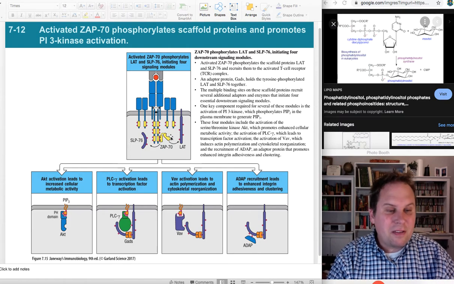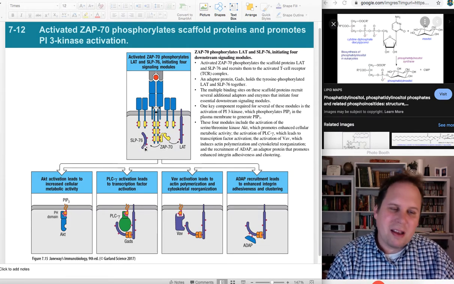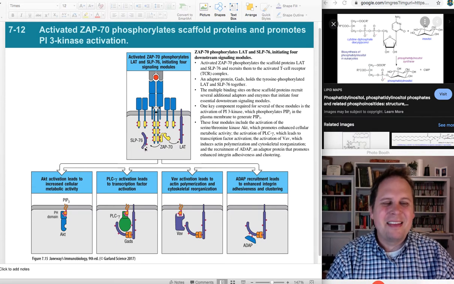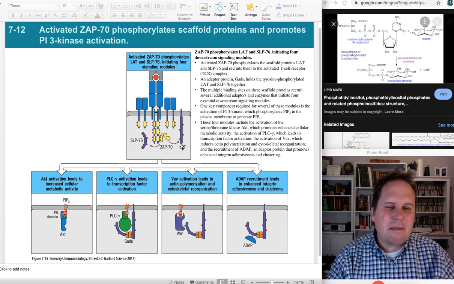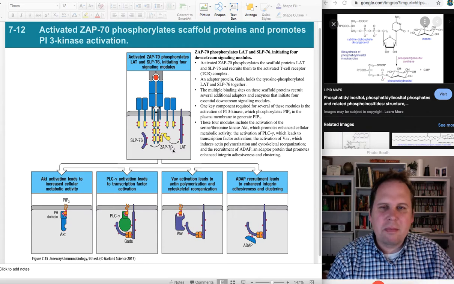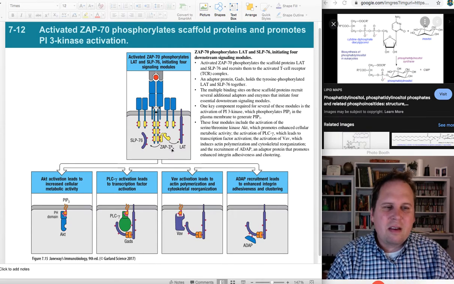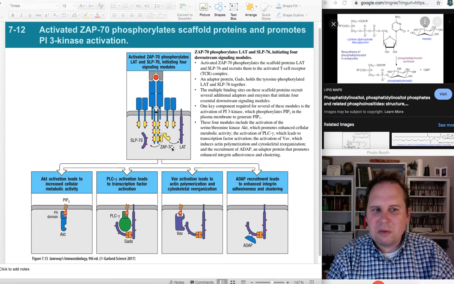And so what does it phosphorylate? It phosphorylates LAT and SLP76, among other things. But these are the two that we need for our first pathway. And these are both basically scaffold proteins. We're going to build different complexes on these proteins. So these are useful little building blocks that can be joined up in a multitude of ways, basically.